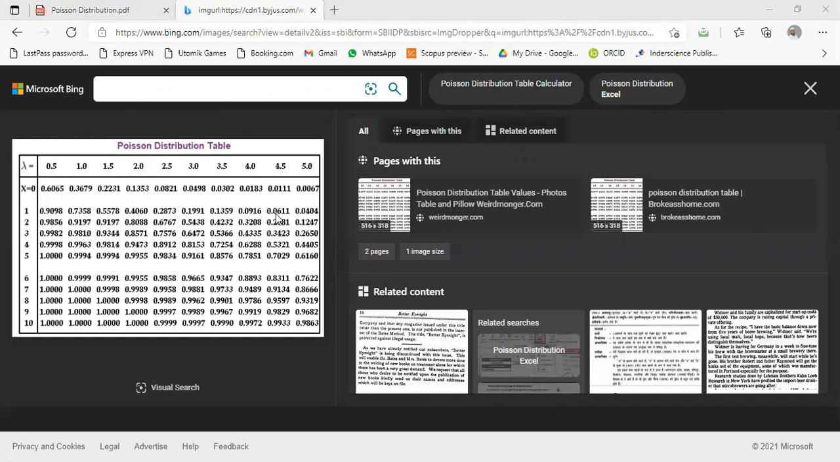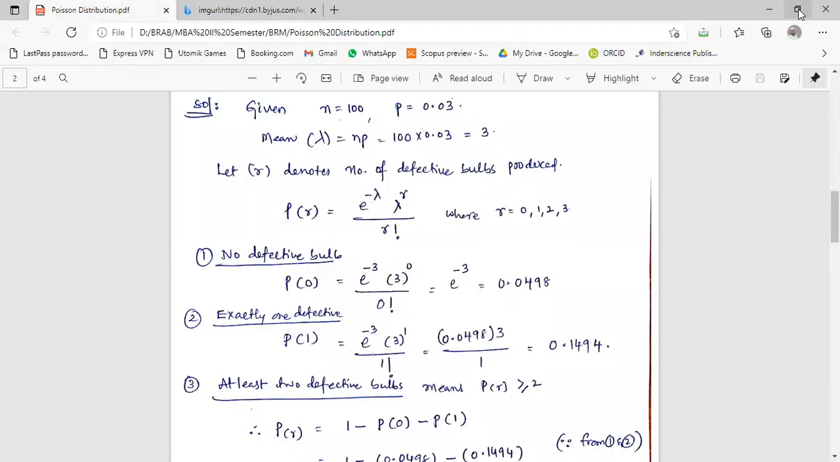Okay, sir. Same. Why is it not working? Wait for a minute. MBA 2022. Downloads, Poisson distribution table. Yes, guys, I have shared it with you. Okay, let me see. Yeah, e power minus 3, that is equal to 0.0498.